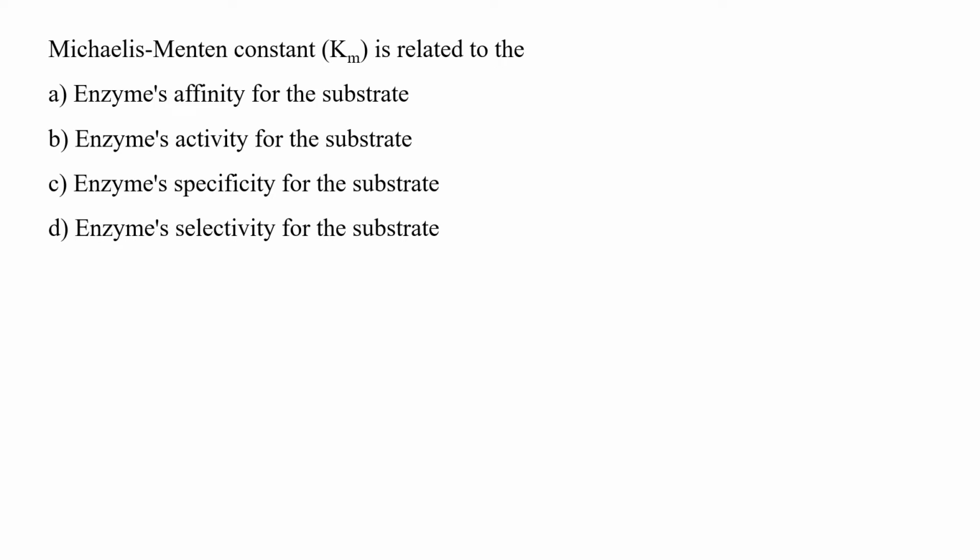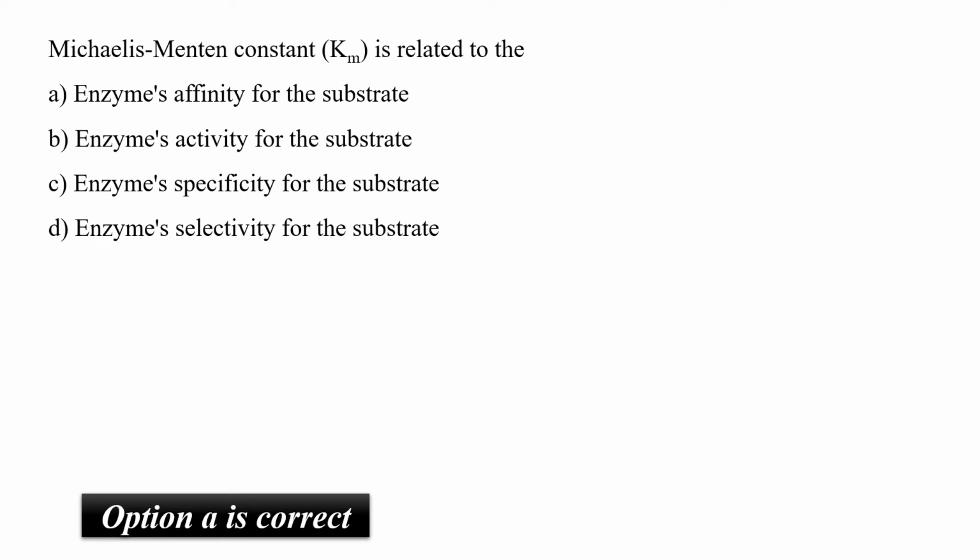Generally, it has been seen that natural substrates have the lowest Km value for an enzyme. However, this could be misleading as well, because certain inhibitors, which are also known as suicidal inhibitors or tight binding inhibitors, have a Km value far less than the Km value for a natural substrate for an enzyme. So here we can say that option A is close to correct among the given options.